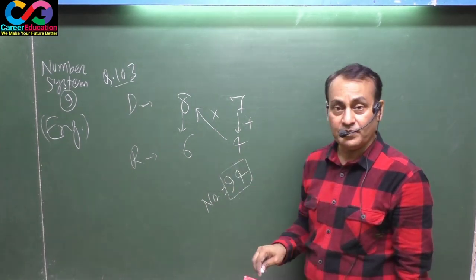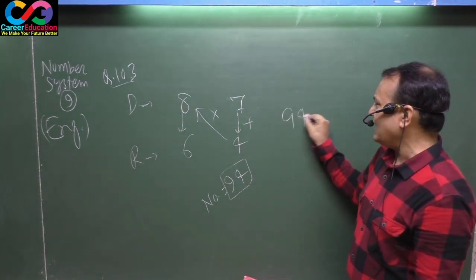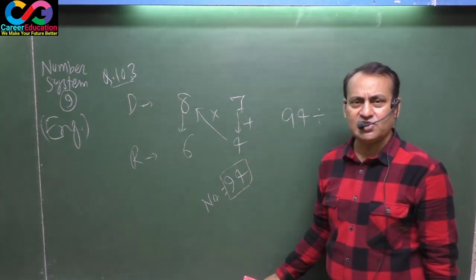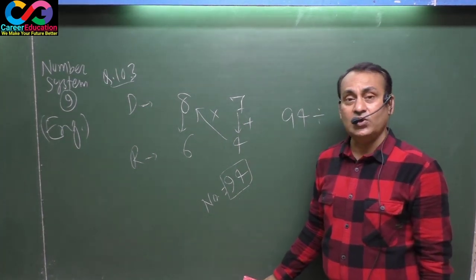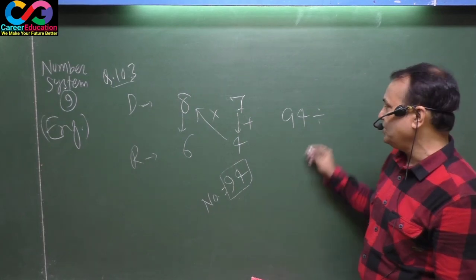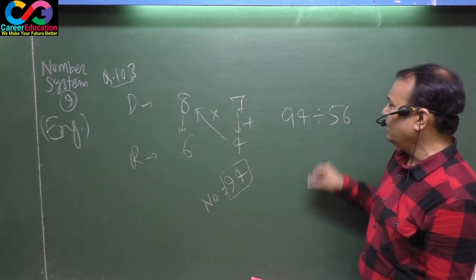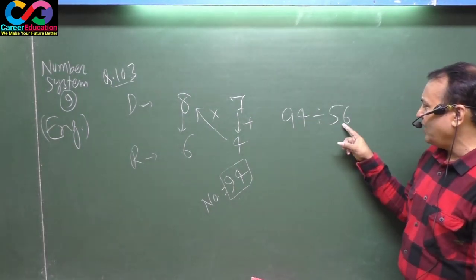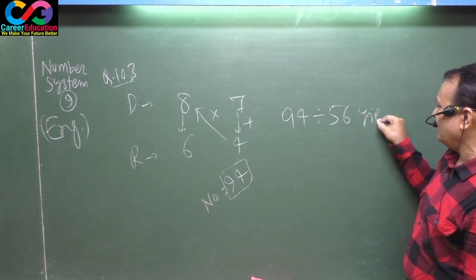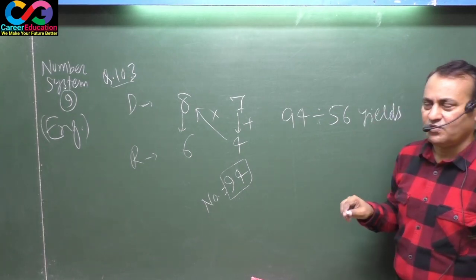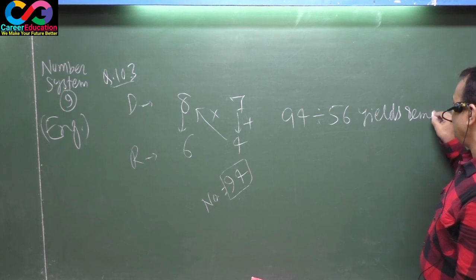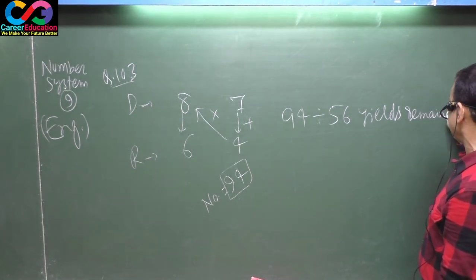This is 94. But the question hasn't asked you to say the least number. The question has asked, if the same number is divided by 56, what will be the remainder? That is 94 divided by 56 gives the remainder.